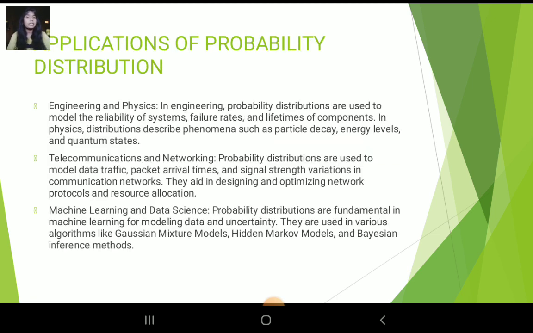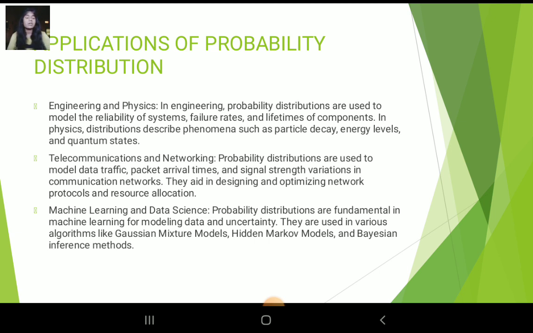Applications of probability distribution. Engineering and physics: in engineering, probability distributions are used to model the reliability of systems, failure rates and lifetimes of components. In physics, distributions describe phenomena such as particle decay, energy levels and quantum states.